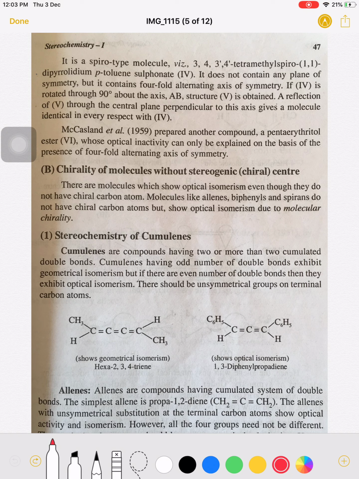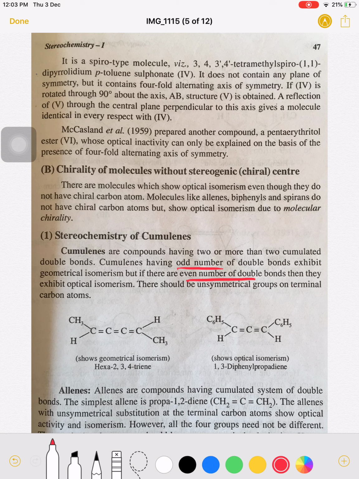So there are two types of molecules in the cumulenes: the molecules which have an odd number of double bonds and the molecules which have an even number of double bonds. If the molecule possesses 1, 3, 5, 7, that is an odd number of double bonds, then it exhibits geometrical isomerism.